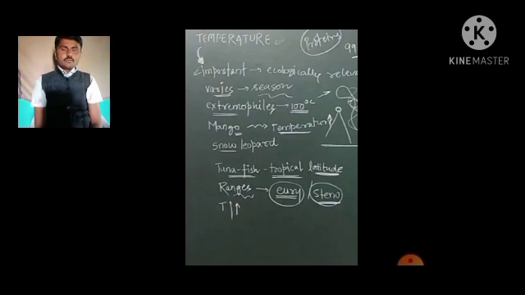Though the organisms surviving on the equatorial region, or on the northern pole or on the southern pole, they do adapt in such type of conditions.